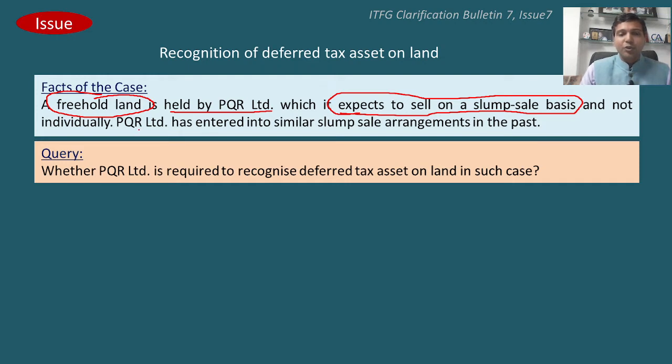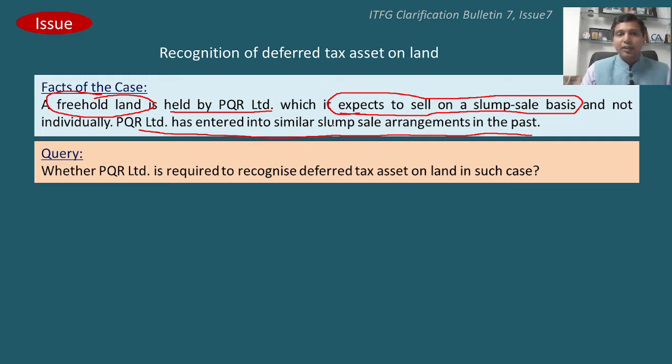PQR Limited has entered into similar slump sale arrangements in the past. So the relevant information is that the asset in question is a non-depreciable asset. Second, it expects to sell in a slump sale, and there is a tendency, looking at the past, that the company has entered into similar slump sale agreements.